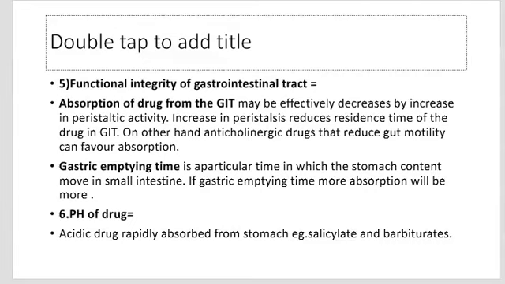The fifth one is the functional integrity of the gastrointestinal tract. Absorption of drug from the GIT may be effectively decreased by an increase in peristaltic activity. An increase in peristalsis reduces the residence time of the drug in the GIT. On the other hand, anticholinergic drugs reduce gut motility and favor absorption. Gastric emptying time is the time in which stomach contents move into the small intestine. If the gastric emptying time is more, absorption will be more.